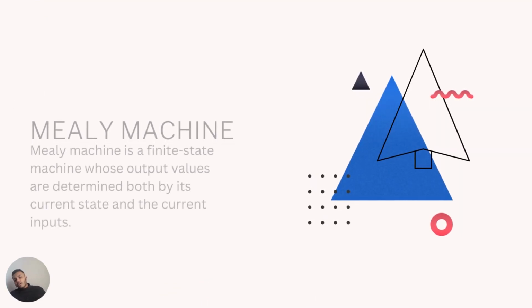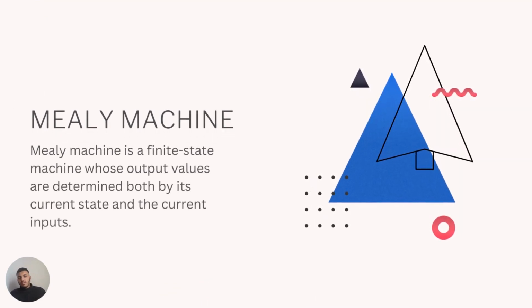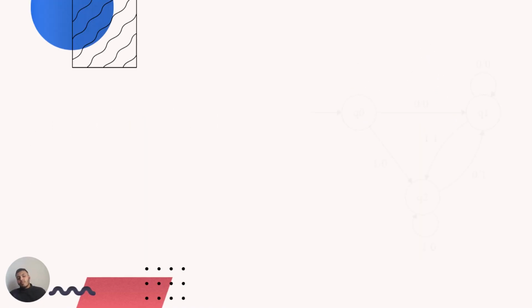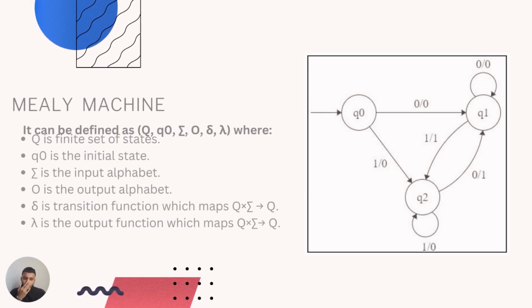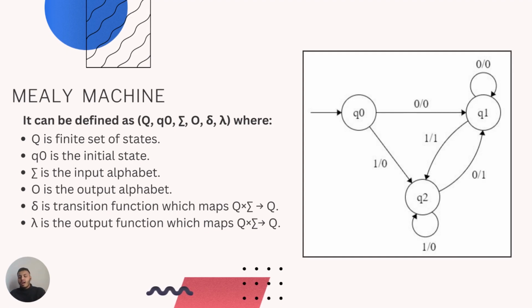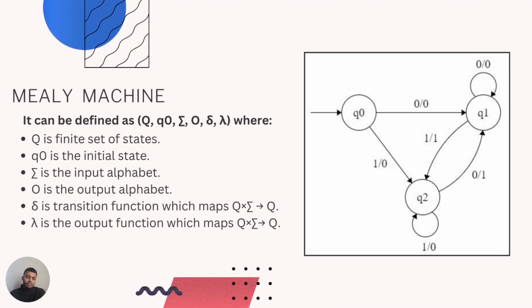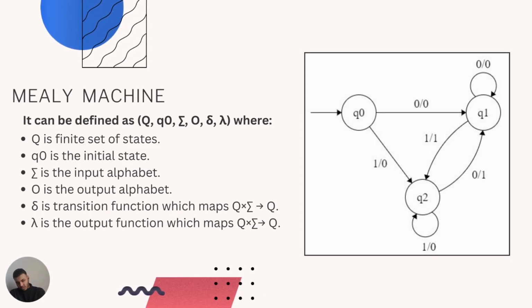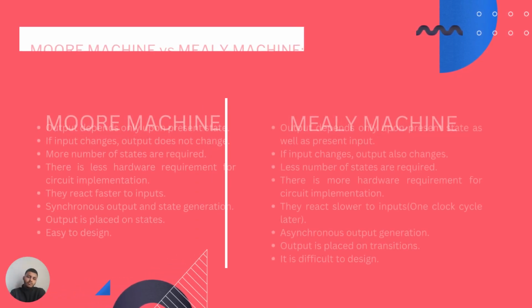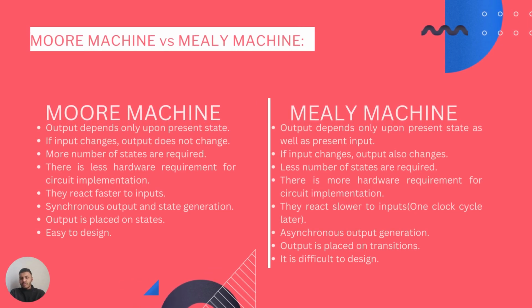Then we talked about the Mealy machine and its definition theoretically, and then we described the tuples of a Mealy machine and also its characteristics, how it functions and how it presents outputs. Then in this summary, we talked about Moore machine versus Mealy machine, which we discussed in the video previously.